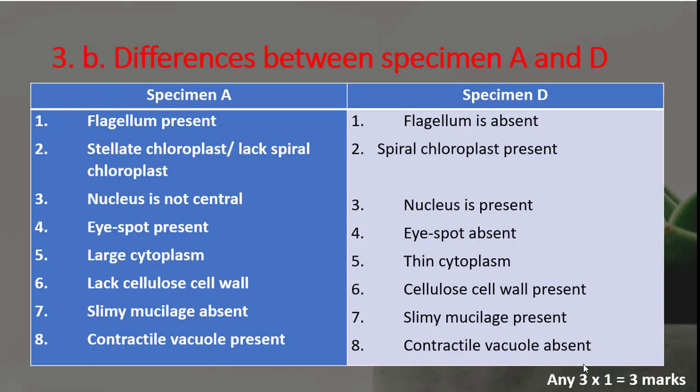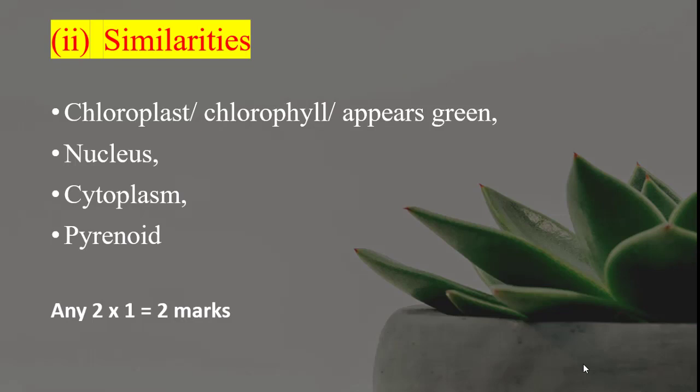They have some similarities, however. Some of them are the chloroplast, or you can say chlorophyll, so they appear green. They have a nucleus, they have cytoplasm, and they store their carbohydrate in the form of starch in paramylum granules. So each is 1, so you have 2 marks.